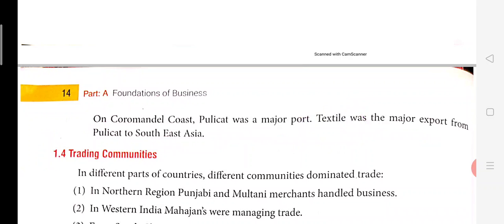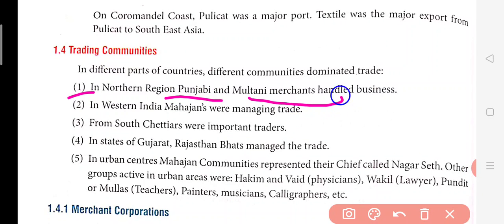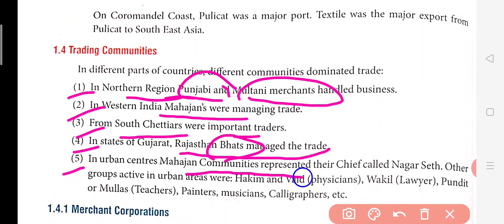Now trading communities. What are the trading communities here? In the northern regions, it was the Punjabi and Multani merchants. So the Multanis and Punjabis were in the north part of India. In the western part, the Mahajans were there. From the south, it was the Chettiars. They were the important traders there. In Gujarat and Rajasthan, Bhatts managed the trade. In the urban areas, the Mahajan community was represented by their chief called the Nagar Seth. So the Mahajans made a chief, and he is called the Nagar Seth.